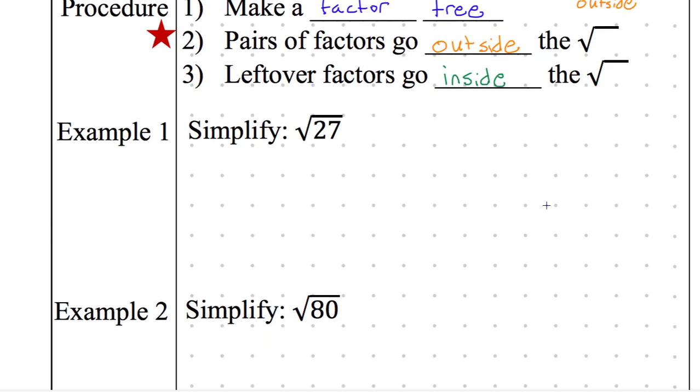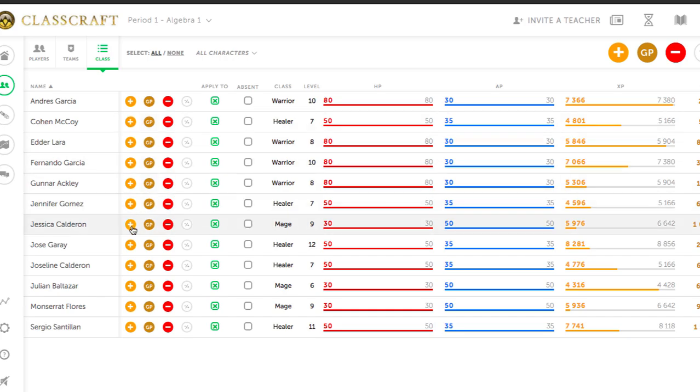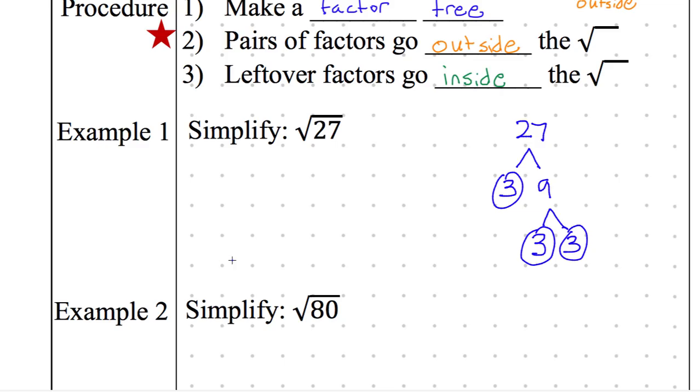Participation. Example 1. Who can do the first step for example 1? Josie, thank you. You're doing the factor tree already. So 27 is 3 times 9. And 9 is 3 times 3. Let's circle all those factors. We have a factor of 3, a factor of 3, and another. It's just 3 times 3 times 3. Josie can turn her card in.